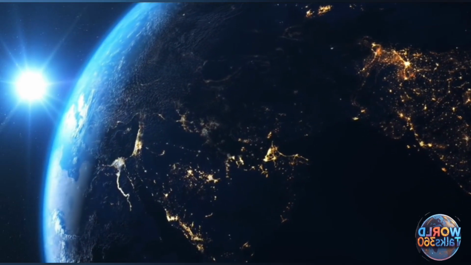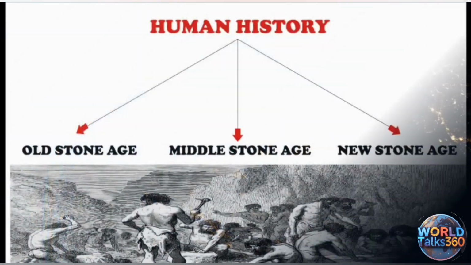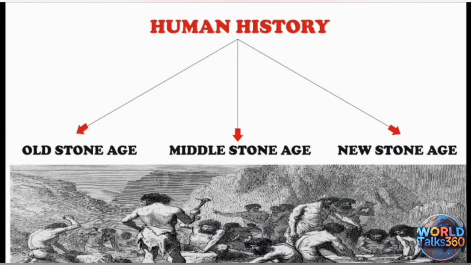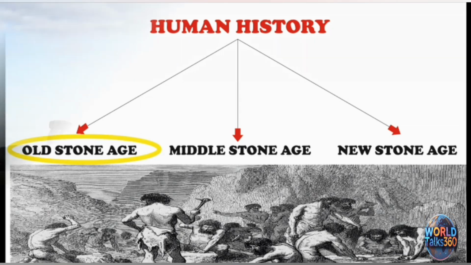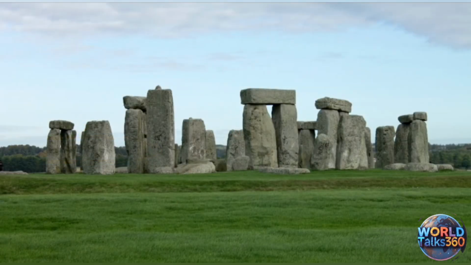Today we are talking about human history. Scientists have divided human history into three parts: the Old Stone Age, the Middle Stone Age, and the New Stone Age. But in today's video, we will talk only about the Old Stone Age. This is the history that is considered to be from the time close to Hazrat Adam AS and his early generations. These were the people of that time.